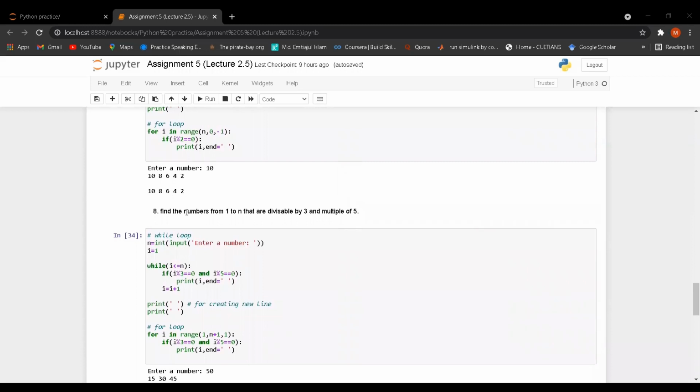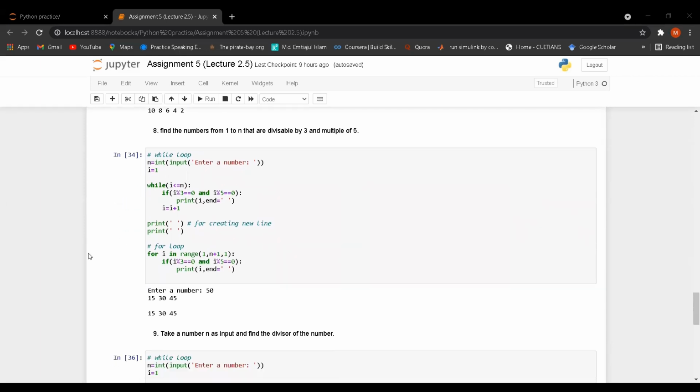Let's go for question number 8. Find the numbers from 1 to n that are divisible by 3 and multiple of 5. So if I divide any number by 3, the remainder should be 0, and if I divide the number by 5, then also the remainder should be 0. So let's go to the code.